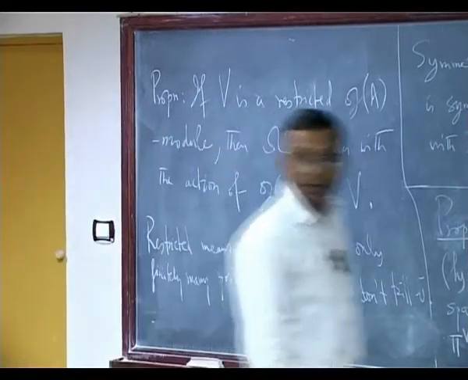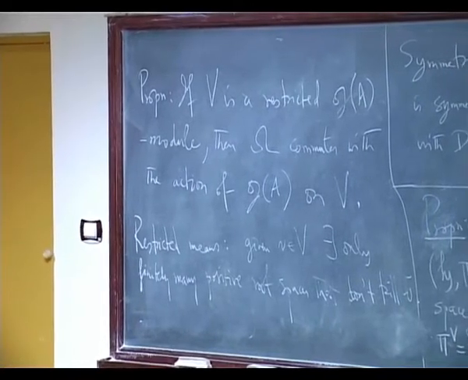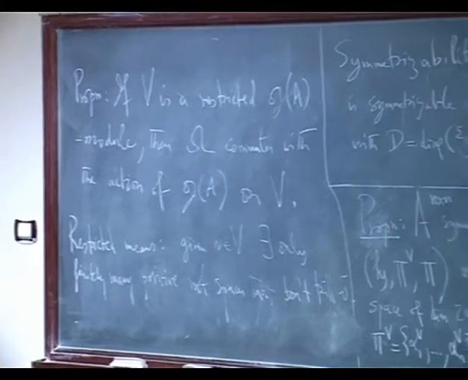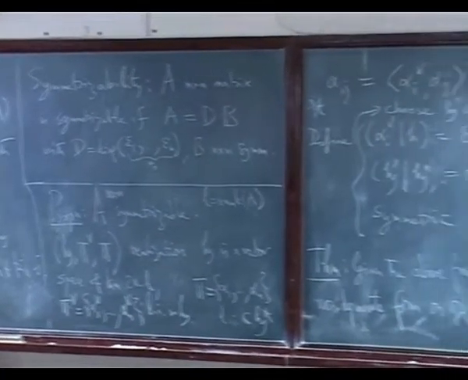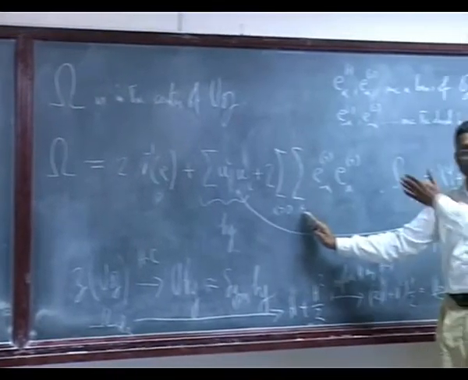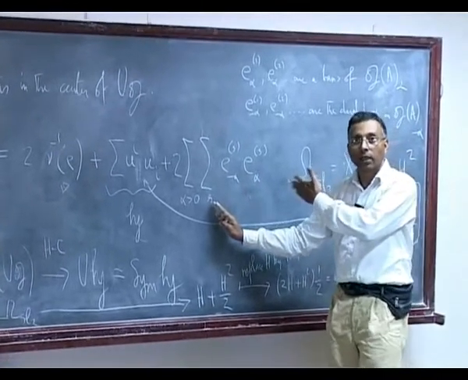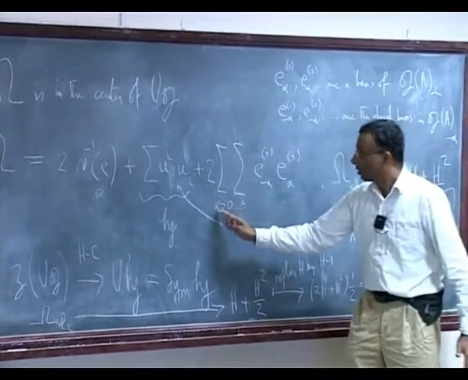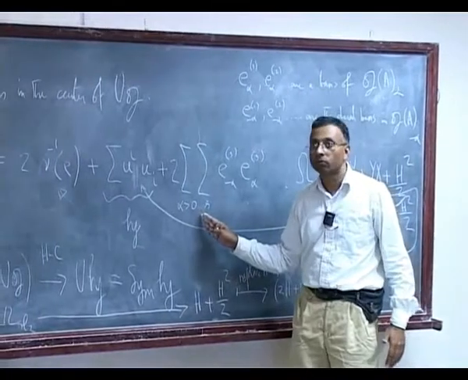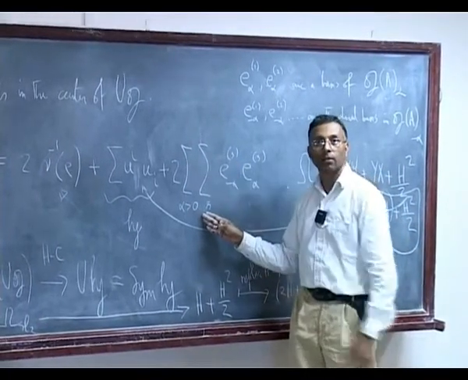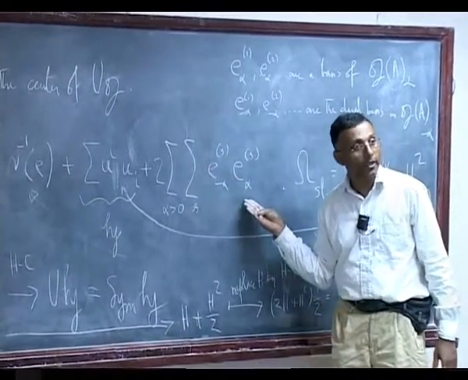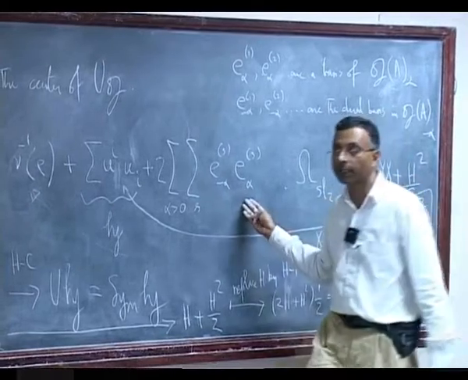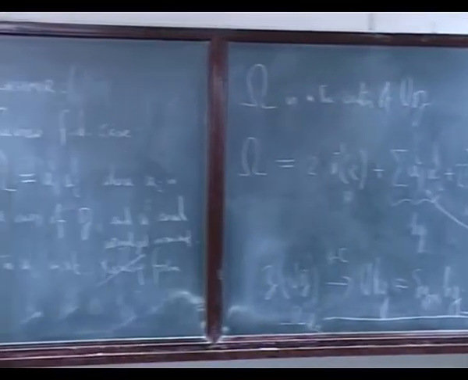See, for this to make sense, what do you want? This is an infinite sum. Of course, once you choose an alpha, this is a finite sum, because we know that the root spaces are finite dimensional. But this could be a potentially infinite sum. So you put the condition that only finitely many of these are nonzero; as an operator, this will make sense. That's a condition.